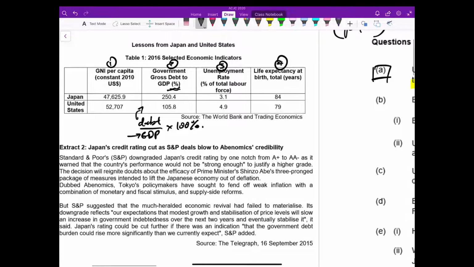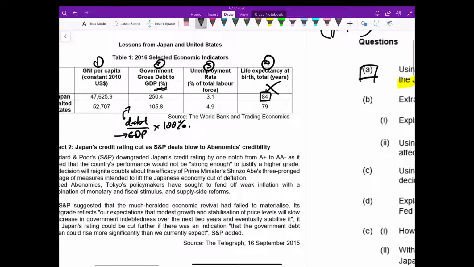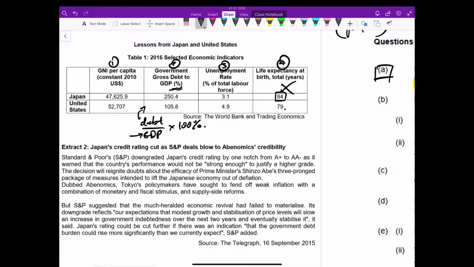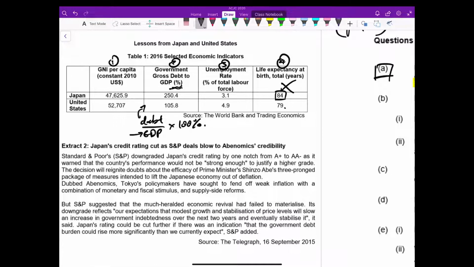For example, you probably will not want to pick life expectancy at birth. Why is it so much of a concern to the Japanese government? It's not really, right? Because first we see 84 years is very high. Compared to many other countries, 84 years is one of the highest. And we know that for a fact because Japan's life expectancy is one of the top few in the world. And also we are given the life expectancy of the US, 79. 84 is higher than 79. It would not be very intuitive to say that this indicator is a concern to the government.